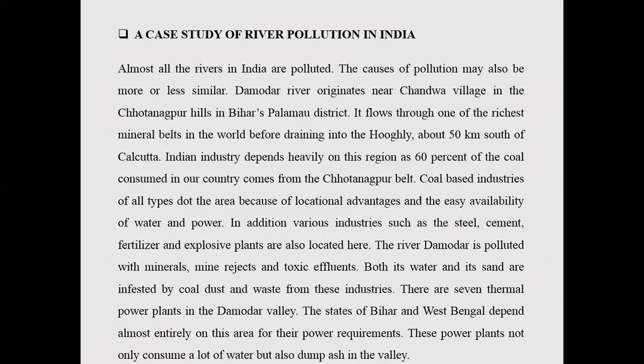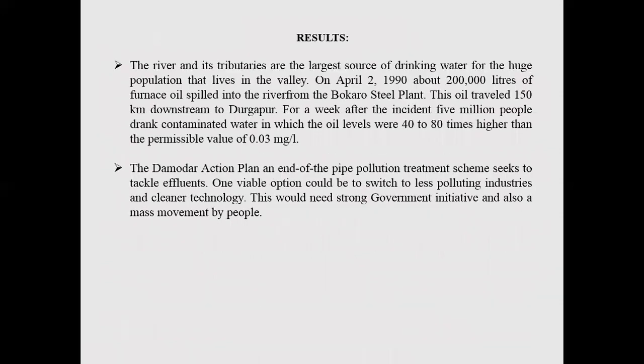This belt has about 7 thermal power plants in the Damodar Valley. As we know, the power requirement of the states of Bihar and West Bengal is entirely dependent on those thermal power plants located in the valley of the Damodar River. These power plants not only consume a lot of water of the Damodar River but also dump ash in the valley, causing water pollution.